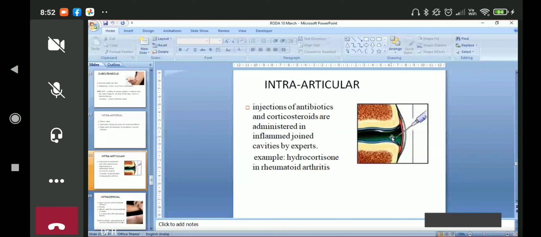Infection can go to the synovial joint also. There is a problem. So antibiotic and corticosteroids can be given in the inflamed joint cavity by experts. So this is important, experts. But expert doesn't mean that you always need an orthopedician. If you practice and you learn the technique, the direction of the needle, how it should go, then even an MBBS person can give this injection successfully. Means training is required.